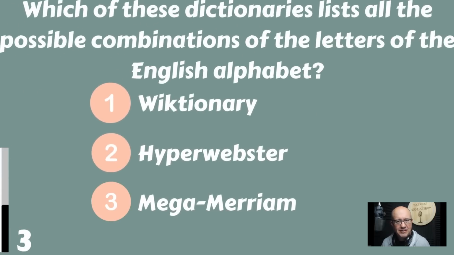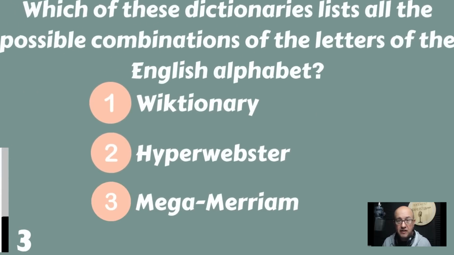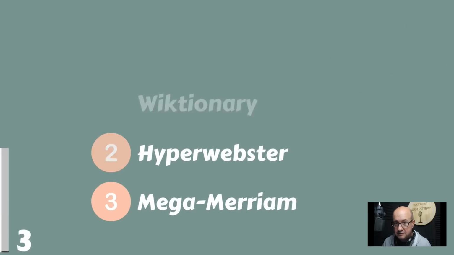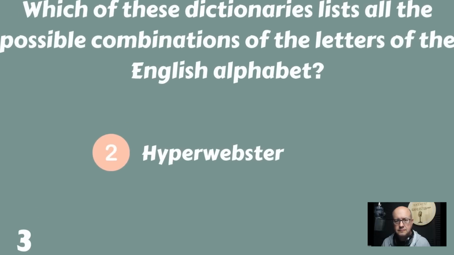Which of these dictionaries lists all the possible combination of the letters of the English alphabet? Wiktionary, Hyperwebster, or Mega Merriam? That would be Hyperwebster.